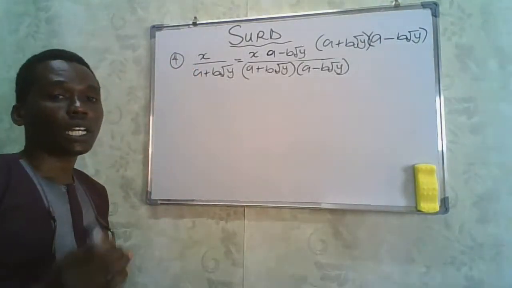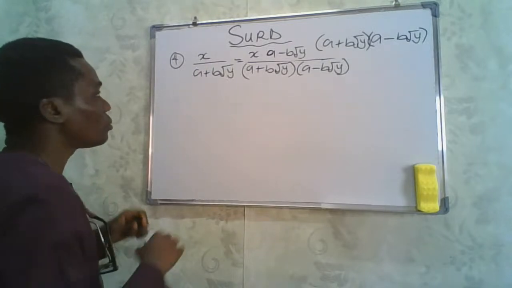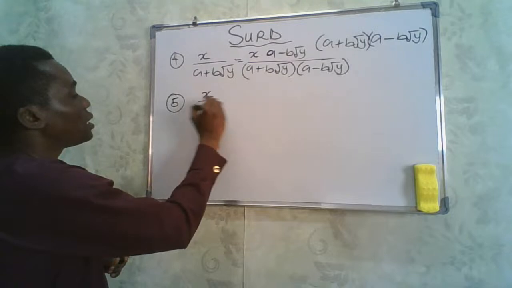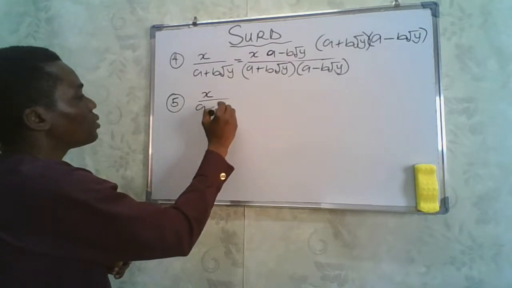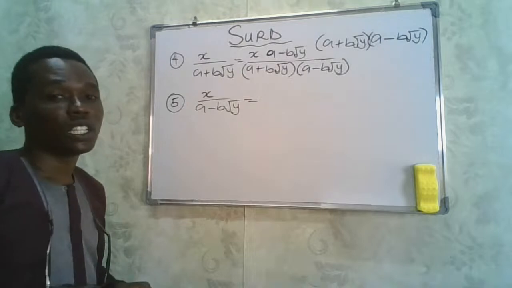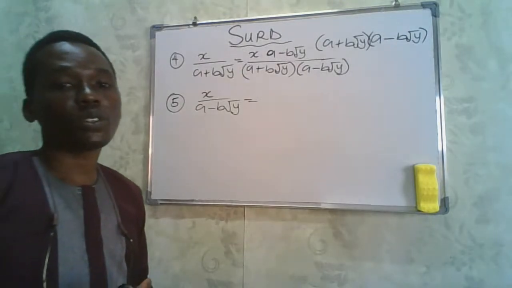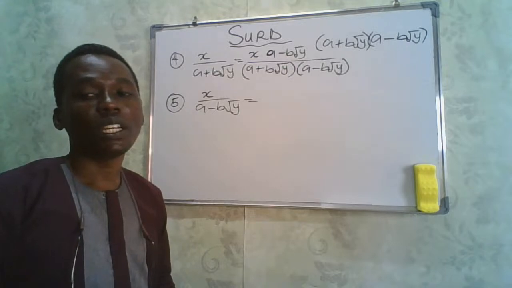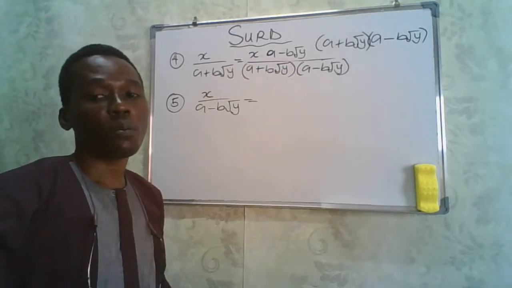Now let's look at another rule. What if you are given something like this: x divided by a minus b root y? In this instance, you have to look for the conjugate of a minus b root y.